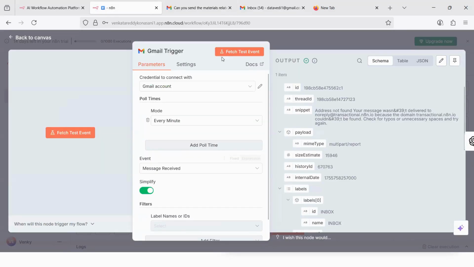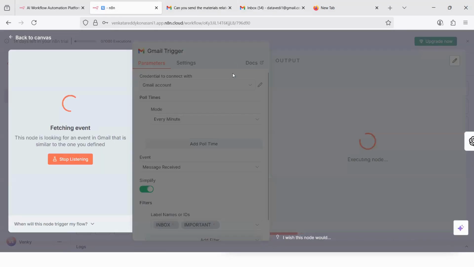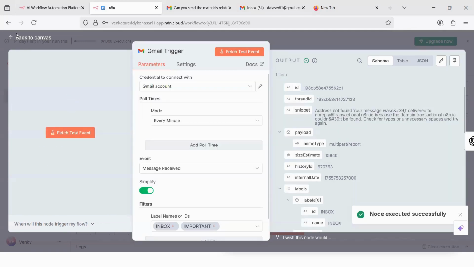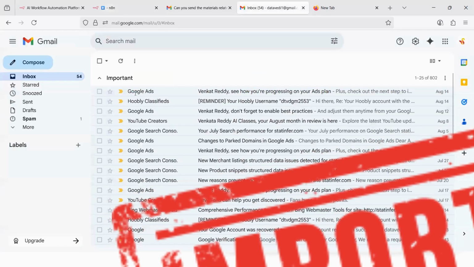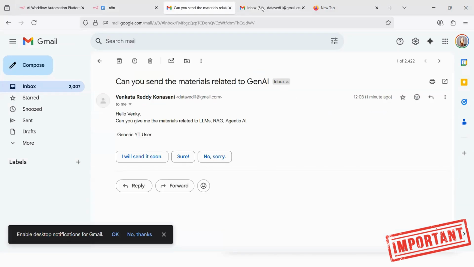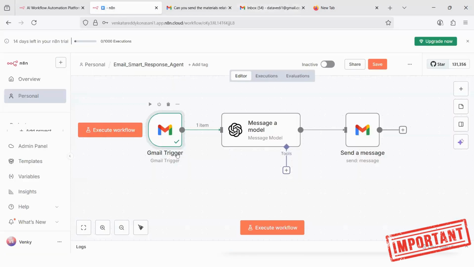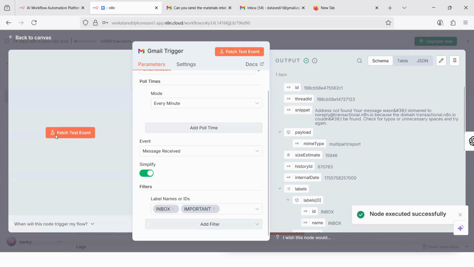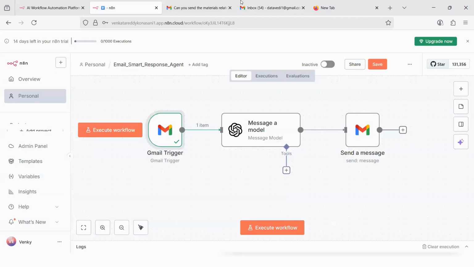So what I'll do is I will just execute personally one by one. Fetch the test event. Fetch the test event once again. It is fetching N8N only. Let us see whether the mail that we have sent is received in the inbox, important only. Yes, it is in inbox. So we said that it has to be in inbox. So let me fetch the test event. It's just a matter of time before it reads our email. Otherwise, I'll send one more email.